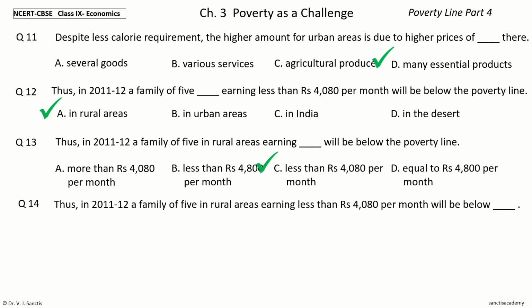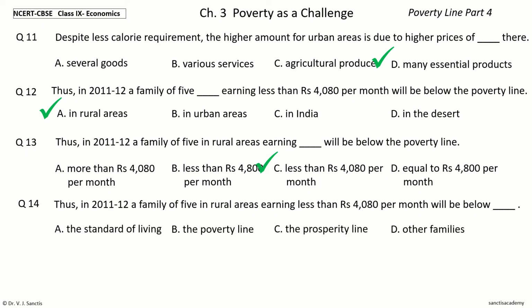The options are the standard of living, the poverty line, the prosperity line, other families. Your time to choose. And the answer is the poverty line.